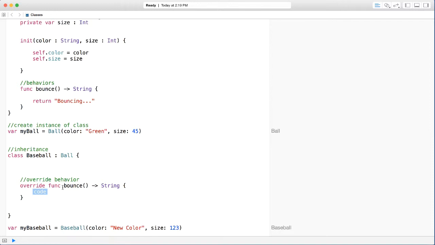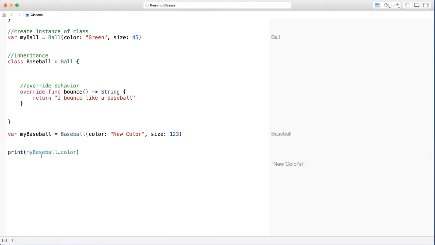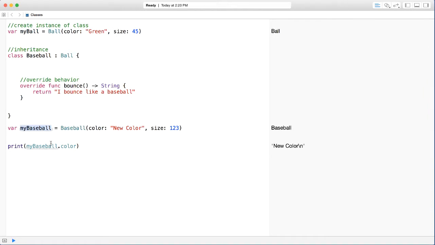Instead of using my parent's bounce behavior, I want to use my own bounce behavior, which characterizes me as a baseball object, not just a ball. We can just go ahead and say return, "I bounce like a baseball." And now here at the bottom, my baseball instantiated is here. We can go ahead and access that method. The moment you use dot notation, you can access all of this, there's the bounce, and look what's going to happen. I bounce like a baseball.